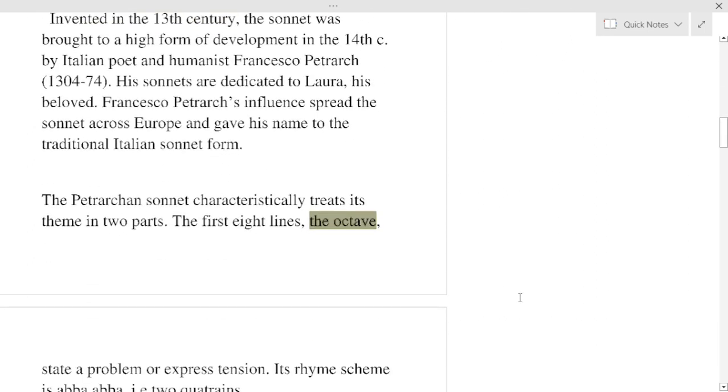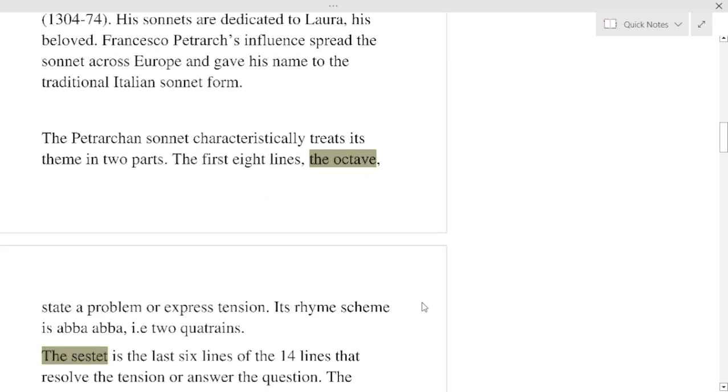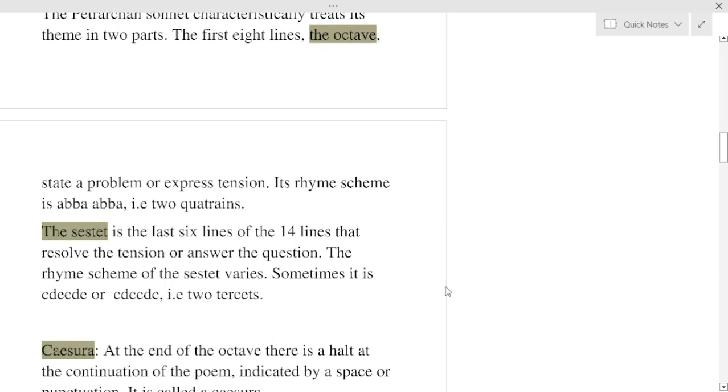The Petrarchan sonnet characteristically treats its theme in two parts. The first 8 lines, the octave, state a problem or express tension. Its rhyme scheme is ABBA, ABBA, that is, in 2 quatrains. One quatrain means 4 lines. Each quatrain is 4 lines.